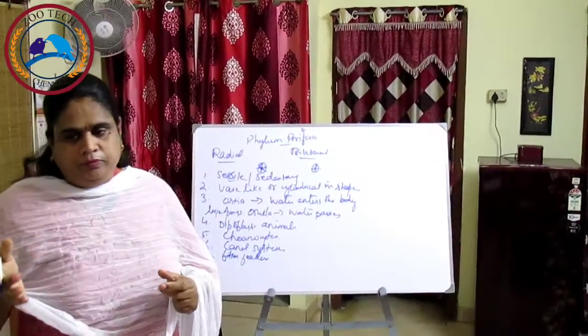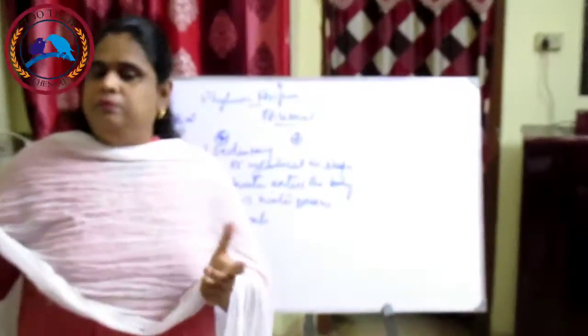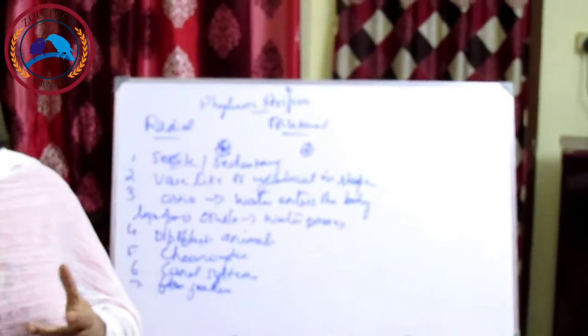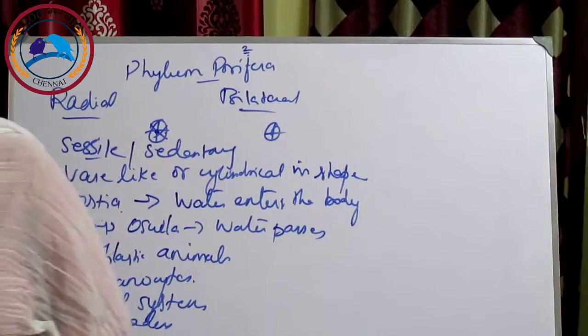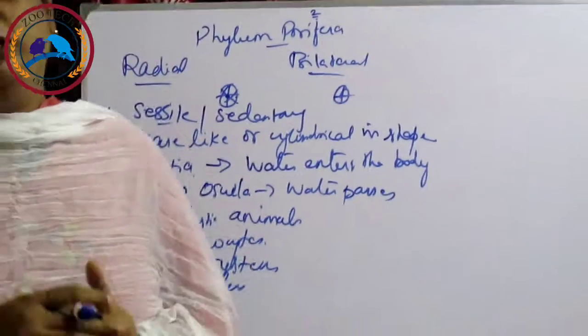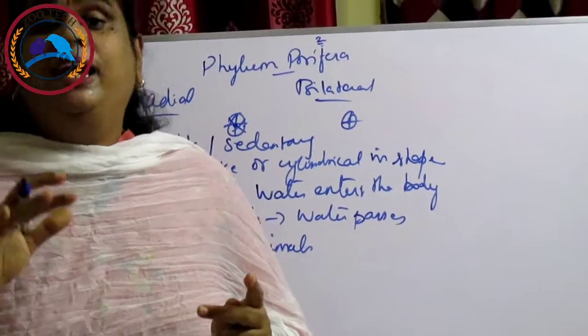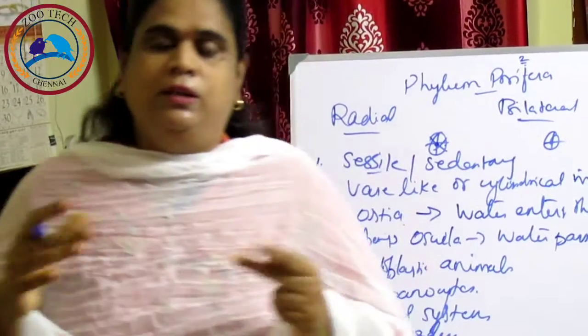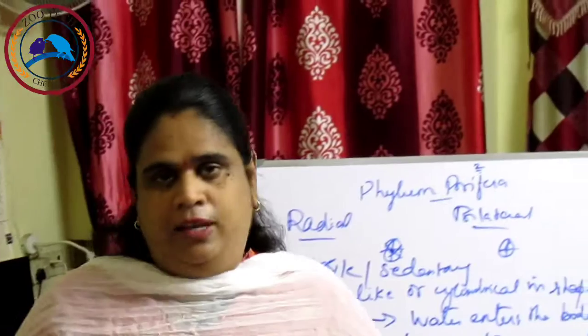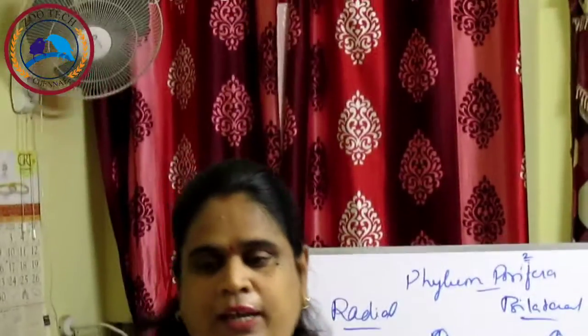And the nervous system, they are not well differentiated. The nervous and sensory cells are probably not differentiated. And the sponges are monoecious. What is monoecious? They are hermaphrodite animals. What is hermaphrodite? Both male and female sex organs are found in the same organism. So they are called hermaphrodites.